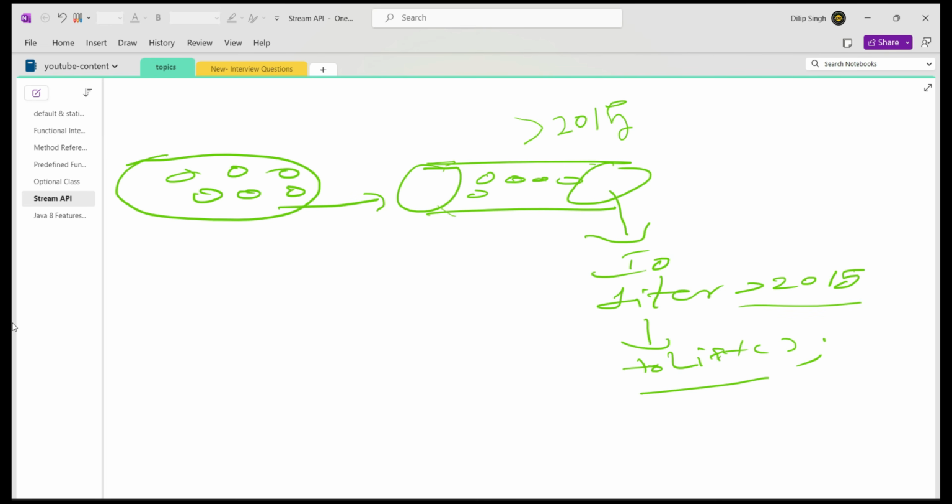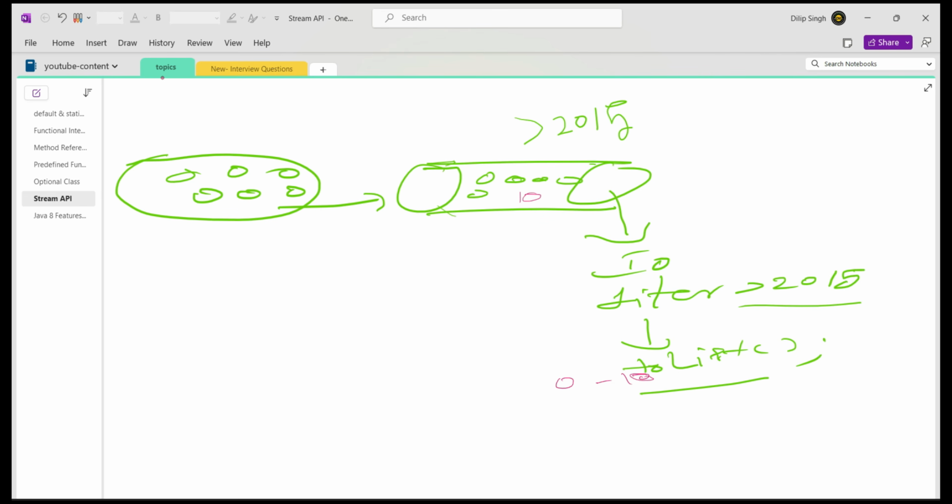But now in this overall process, how many objects do we have? 10 employee objects. So how many will we get? Probably less than 10 or 10. It might be 0 also, so there is a chance you are going to get 0 to 10. In the worst case it is 0, or maximum 10 values, in case everyone joined after 2015.